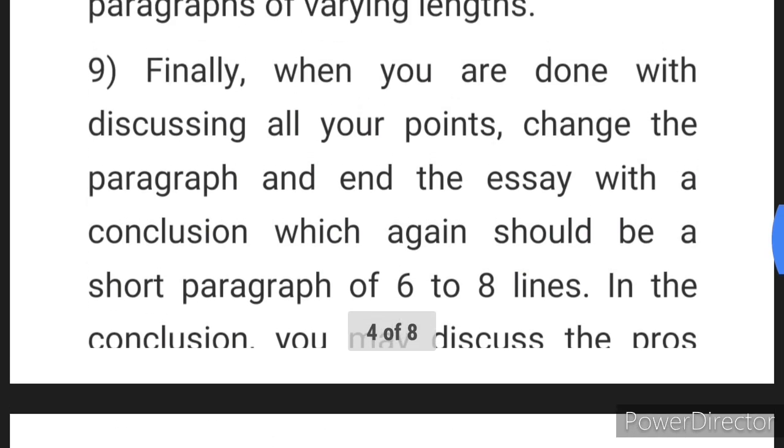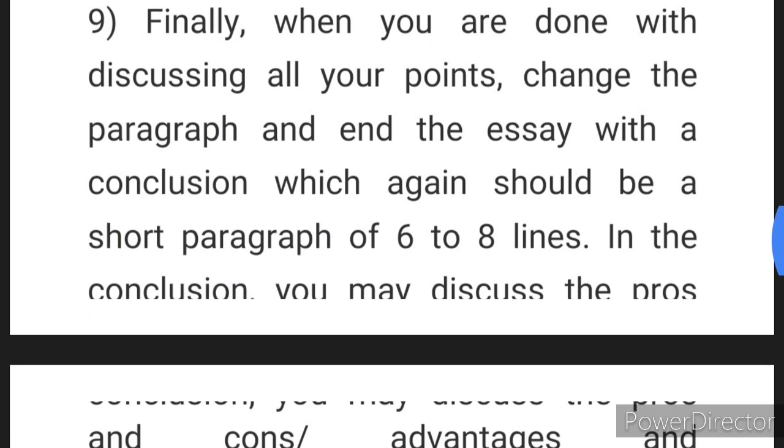Now, finally, when you are done with discussing all your points, now I have finished with the 3-4 paragraphs or 2-3 paragraphs. You can even do 2-3 paragraphs in the body, no problem. Introduction is a separate paragraph. Body should have 2-3 paragraphs or 3-4 paragraphs. If you are writing shorter paragraphs, no problem. Or you can write a little bigger, longer paragraphs, no problem. But there should be at least 2-3 paragraphs or 3-4 paragraphs.